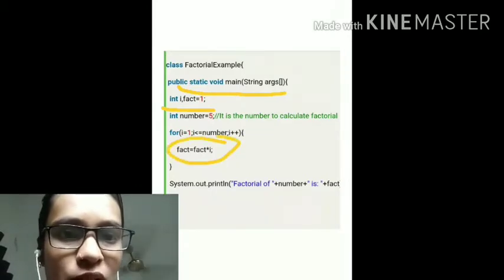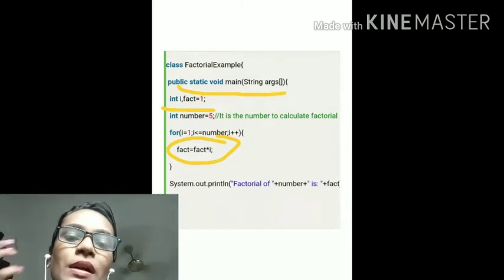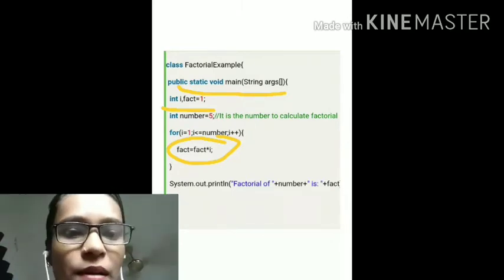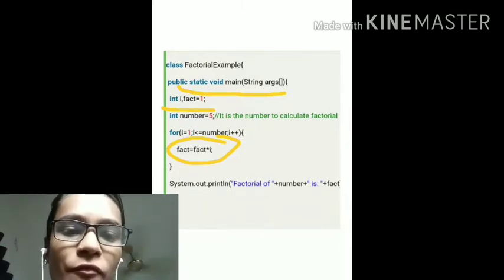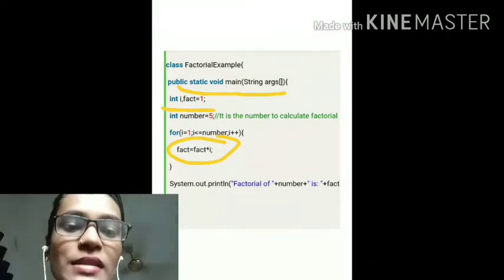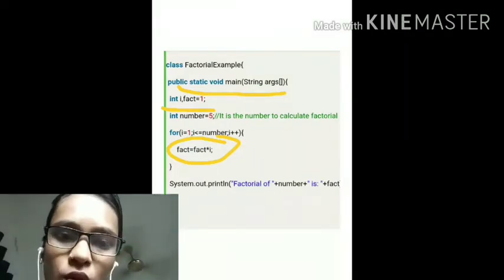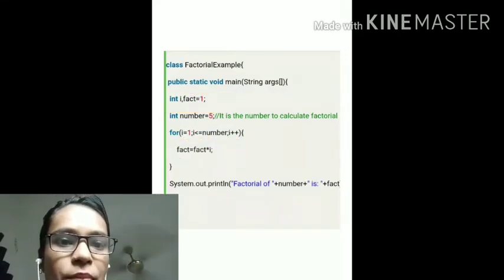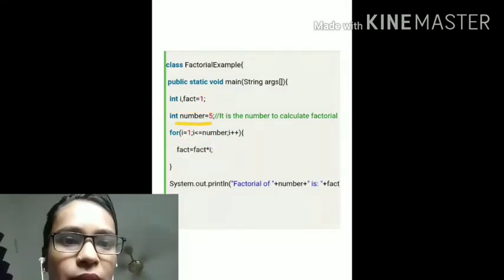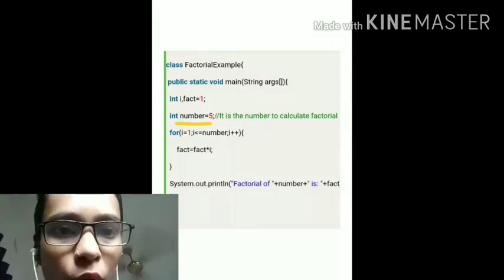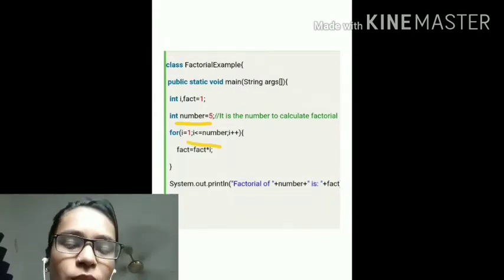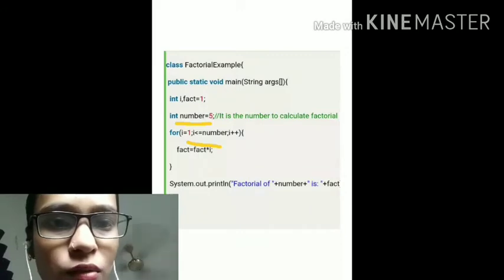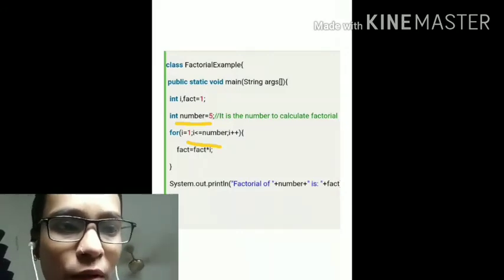We cannot take 0 because fact is being multiplied here. See, fact is equal to fact into i. That means anything multiplied by 0 will become 0. So we cannot initialize the value of fact as 0. We have to initialize the value of fact as 1. Now we have taken the number as 5. That means the loop will be executed from 1 to 5. Now the main part, that is fact is equal to fact into i.